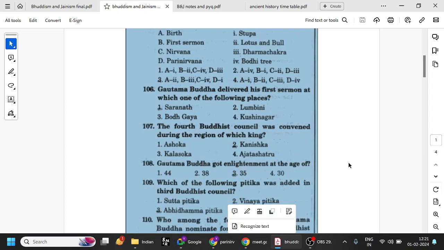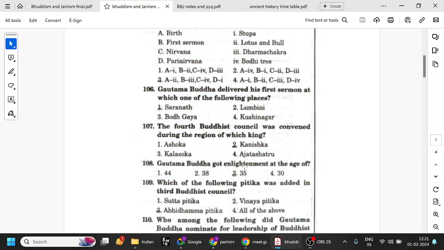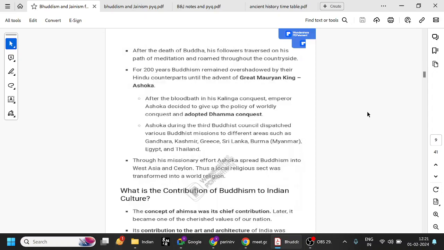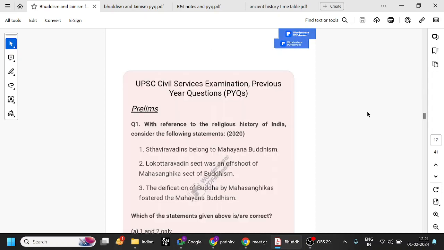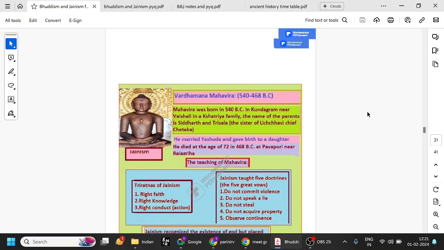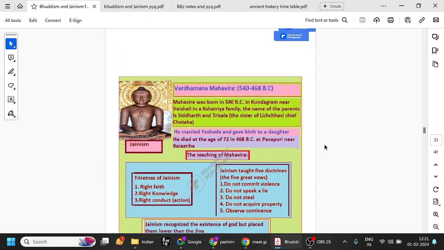Gautama Buddha got enlightenment at the age of 35. And Mahavira was enlightened at the age of, any age is given?